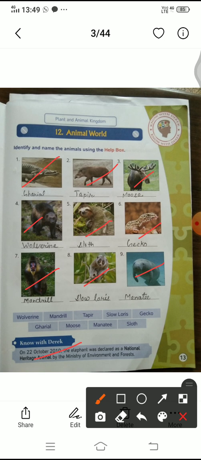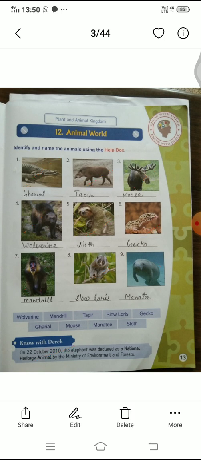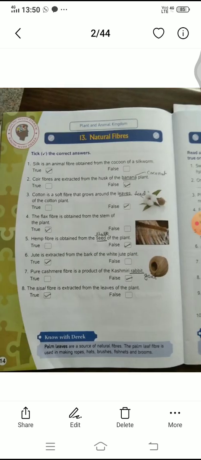Okay, now I am just describing the next lesson, lesson 13. In the 13th lesson, you are seeing natural fibers. There are different types of fibers in nature. We all use different types of fibers, natural fibers and artificial fibers. In this lesson, you are going to understand about natural fibers, means fibers taken from nature, released from natural substances, known as natural fibers.